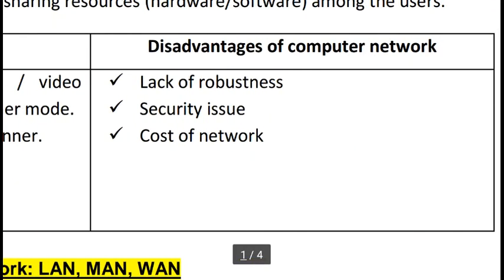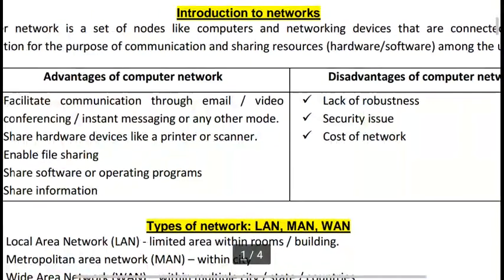Okay. Disadvantages of computer network: lack of robustness, security issue, and cost of the network depends on our hardware and software resources. So these are the disadvantages of computer networks.